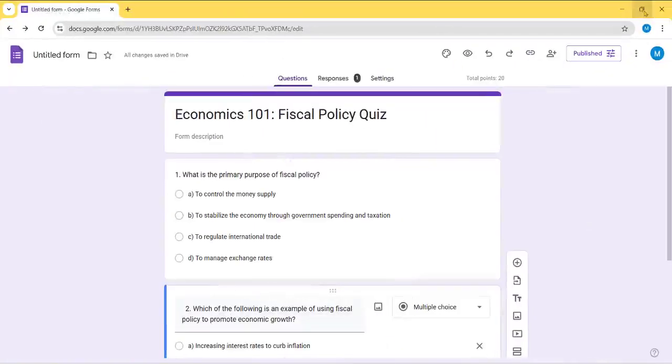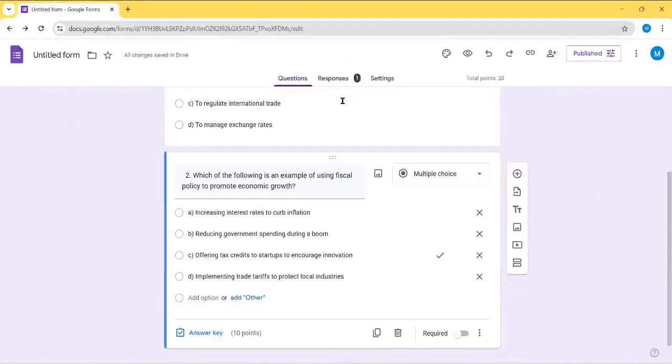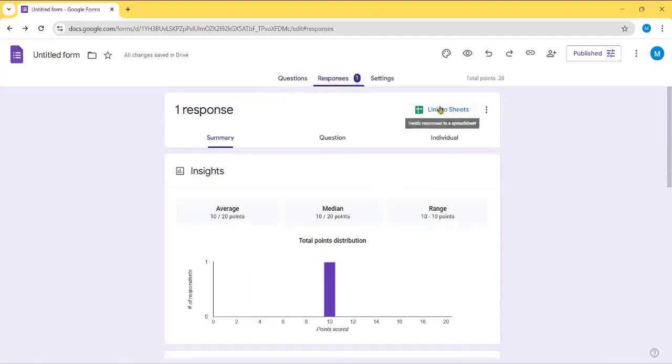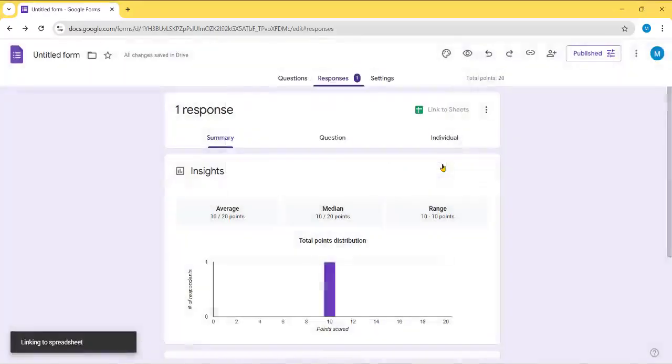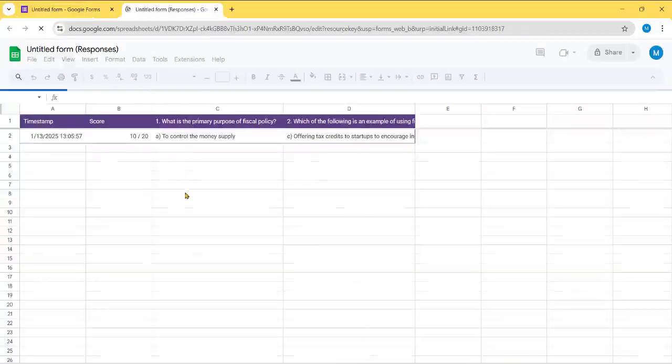So this is where the beautiful part is. Now we only have one response, but if you are the lecturer, this is what is going to happen. You click on the responses, and then you come to link to sheets, and you want to create a new sheet. So we say create, and then you can have an Excel sheet of all your respondents. They're all here.